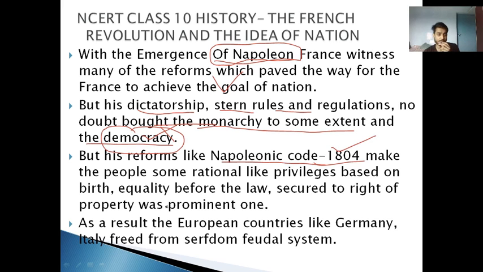Like he abolished the privileges based on birth, equality before the law, secure right of property. It means anyone can have private property. These are the most prominent ones.